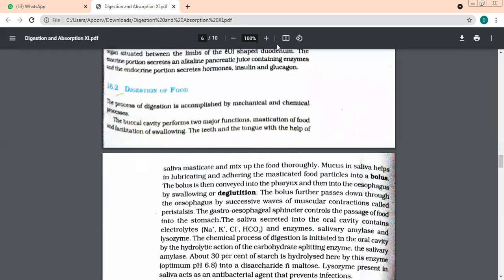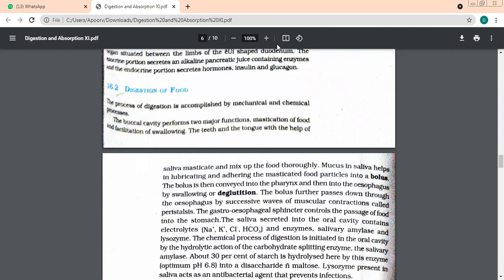So whenever you come across the word mastication, remember it takes place in the mouth, number one. Food is broken down into smaller pieces, number two. Number three, saliva mixes with the food. Number four, the mucus present in the saliva lubricates the food, and it is rolled into small chunks known as bolus. Now the bolus is already lubricated. Wherever there is lubrication, there is easy movement, beta. So this bolus then passes on to the food pipe and is swallowed.